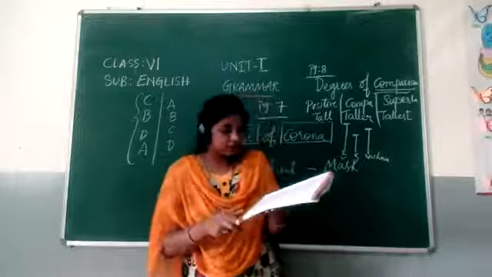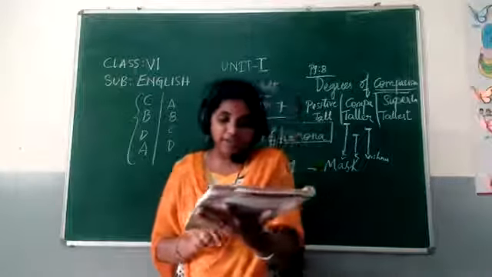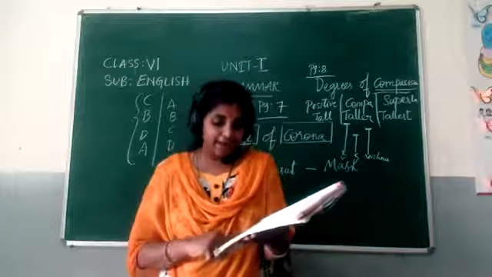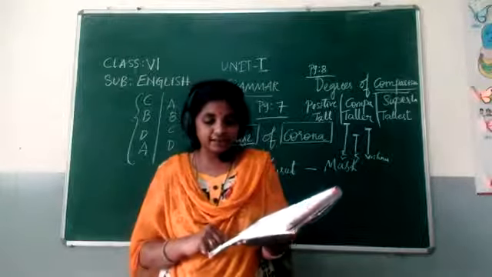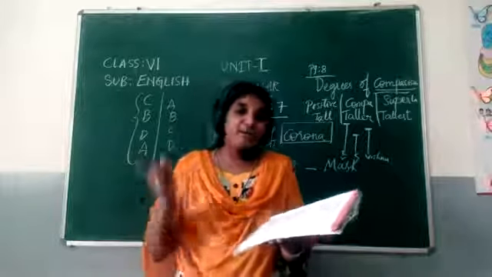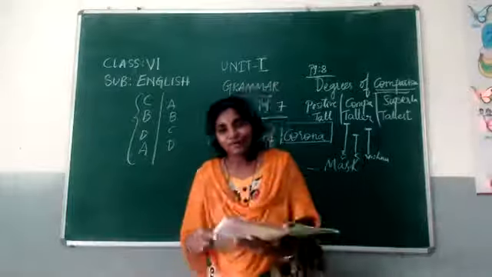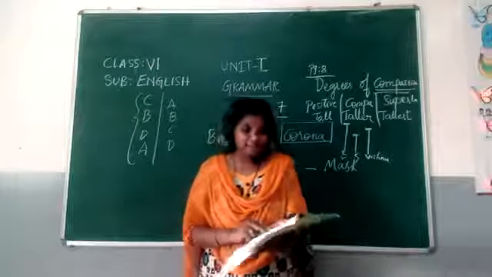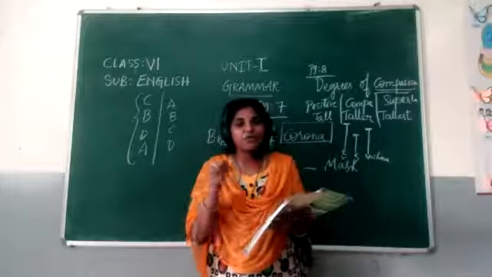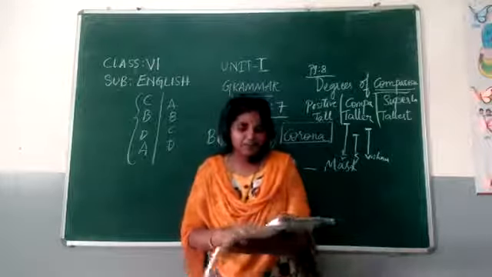Coming to the third bit. The following pairs of words are similar in meaning. Pick out such pairs from the story you have just read. So here there are a few pairs which are already given in our textbook. Those you have to read again in the textbook and you have to circle the ones you find in your textbook.